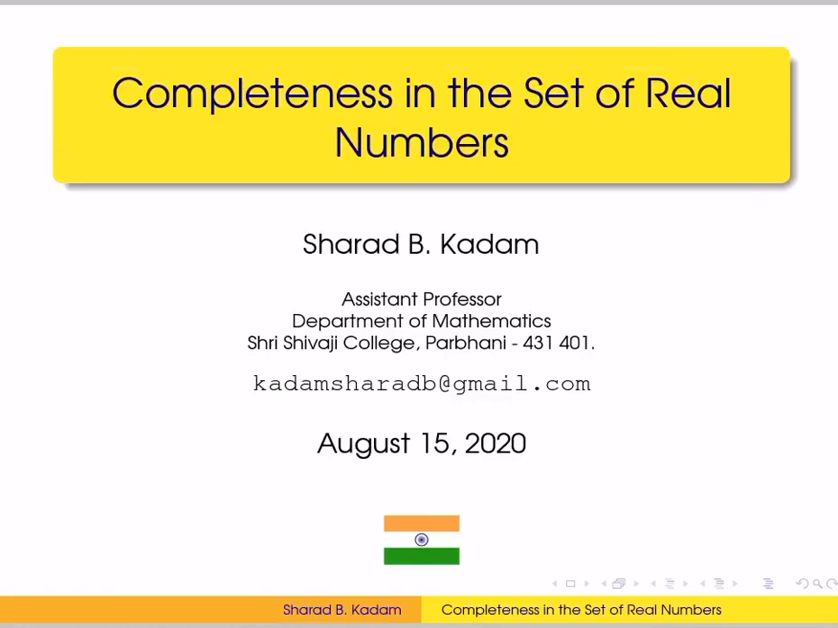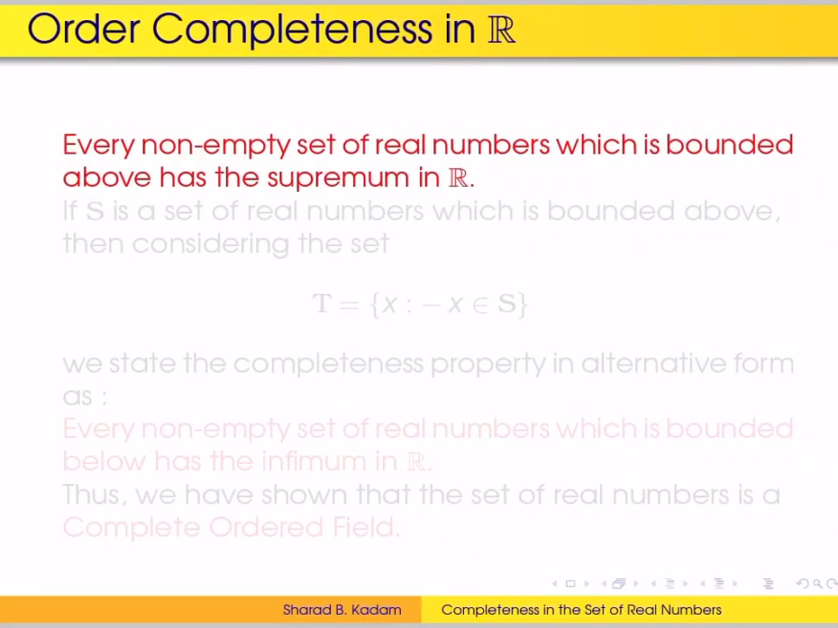In this video lecture, we will study the completeness property in the set of real numbers, and then we'll show that the set of rational numbers is not order complete. So first of all, order completeness in the set of real numbers. This is also called the completeness property of real numbers or LUB axiom.